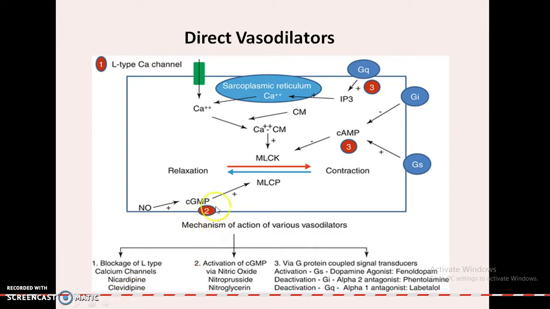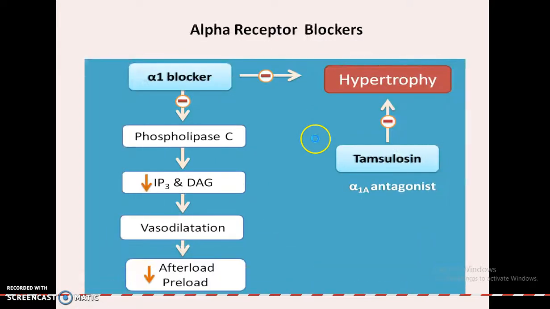And if we act at the level of activation of cyclic GMP through nitric oxide, examples are nitroprusside and nitroglycerin, so there is a chance that relaxation will appear. And if we start blocking at the level of G protein coupled receptors, that relates to the dilation of the vascular smooth muscles.